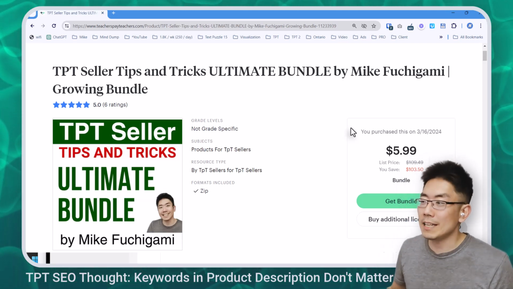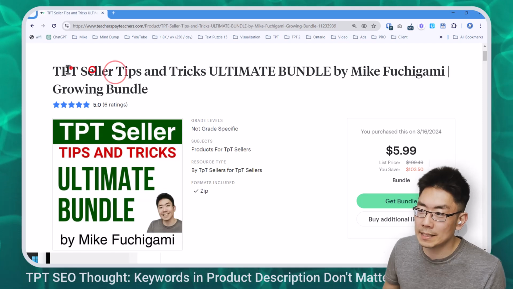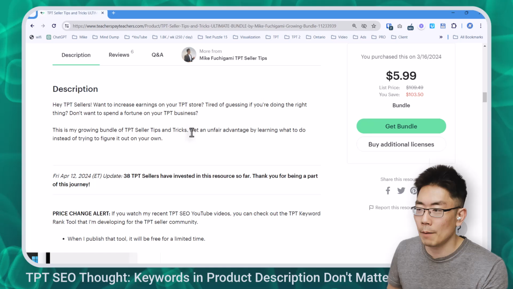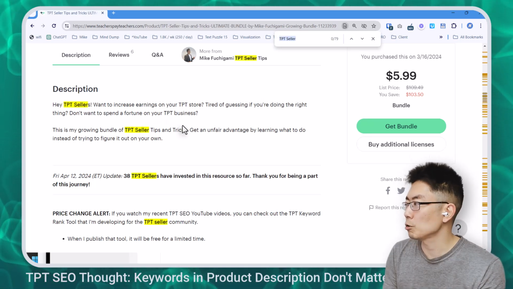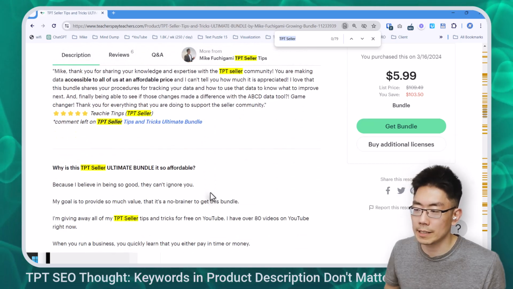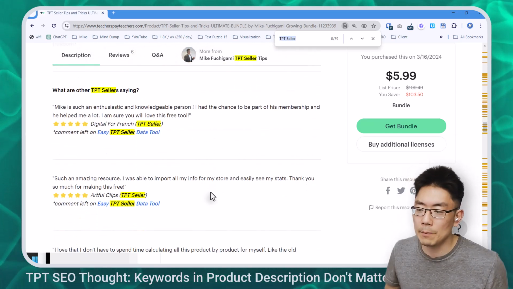But anyway, in today's experiment, I took TPT Seller, that's the keyword that I was trying to rank for, and I removed it from the product description. If I go Control F, TPT Seller, you can see the yellow highlights. If I scroll down, here's the product description, and you can see I use TPT Seller a fair bit.